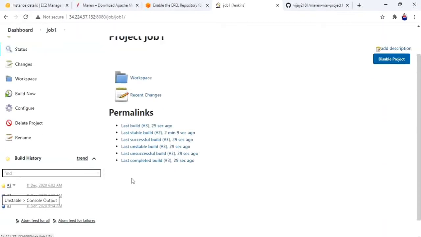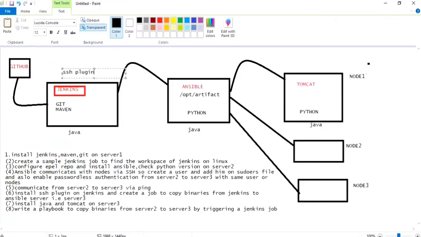The build is unstable. See here, Jenkins as a root user, it is going. Sorry, Jenkins as a Vijay user, it is going. Sorry, let me check. Okay, it is. What's the error? It is not creating the directory, right?